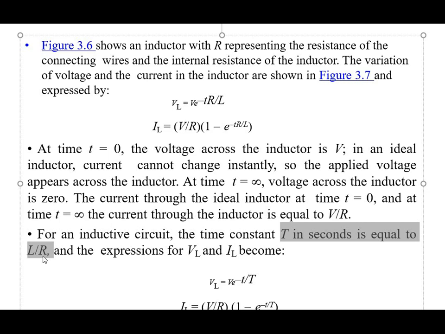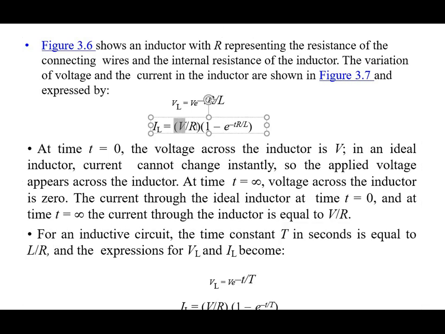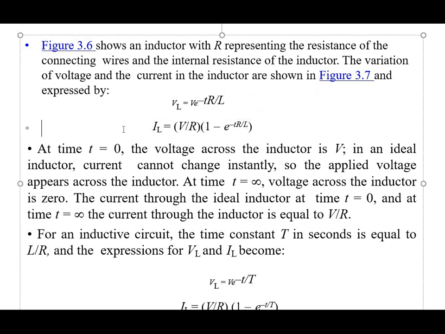L by R is the time constant for the RL series circuit, and the inductor current value is given by V divided by R in bracket 1 minus e raised to minus t R by L. So this is the value of inductor voltage and inductor current for the DC voltage applied to the RL series circuit.